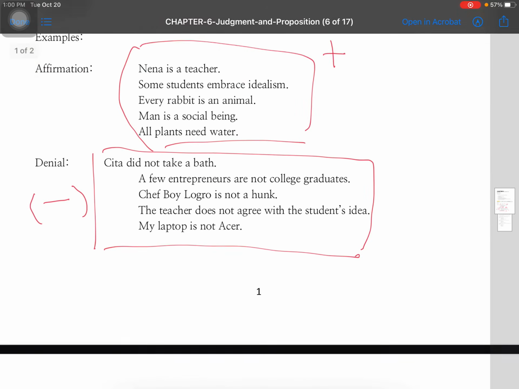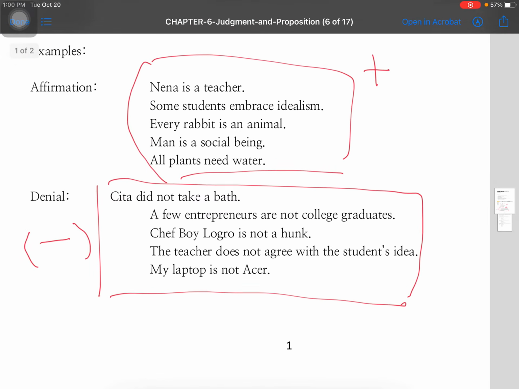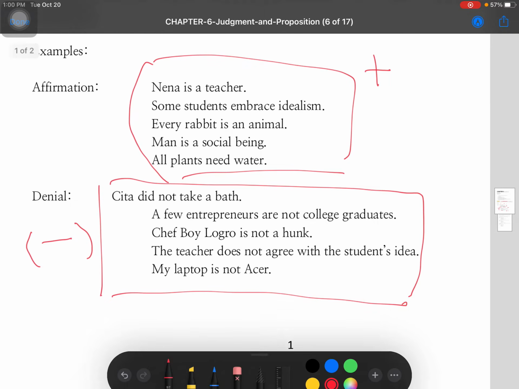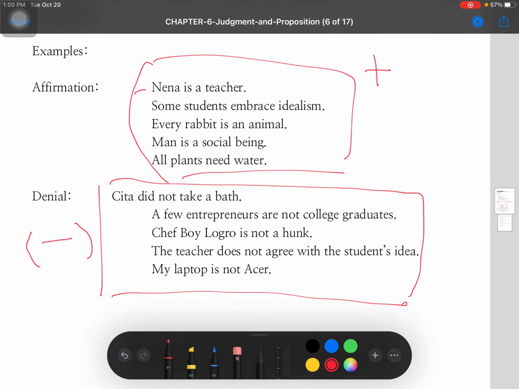Now, we just go back to this one. Bakit natin nasabi na ang proposition, it is an affirmation which can be true or can be false, or it's a denial which can be true or false also. For example, we go to the first proposition natin. Nena is a teacher. Nena is a teacher is stated positively or affirmatively, affirmation siya. Pero it can be true or false. Meron bang Nena na teacher? O si Nena ba na tinutukoy natin ay isang teacher? Or some students embrace idealism.